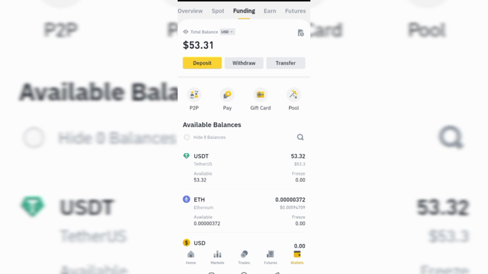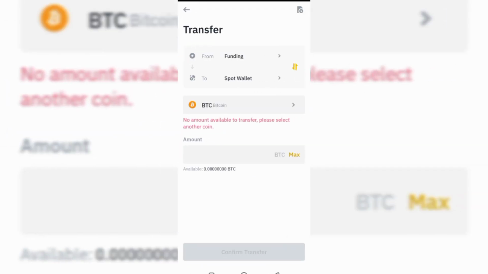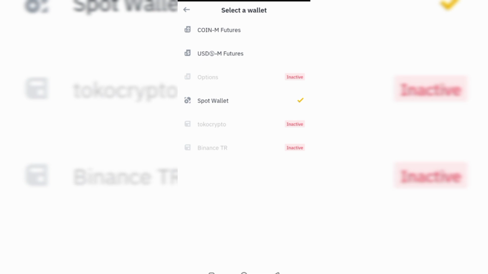Just click on transfer, and then you see we have funding, we have spot wallet. So from funding, we want to transfer to futures. Just click on spot wallet, then click on USDM futures because we want to use USD dollars, like we want to use the coin like USDT to trade futures. So I'm not going for coin because I'm not using a particular coin to trade on futures. So I'm going to click on USDM futures.